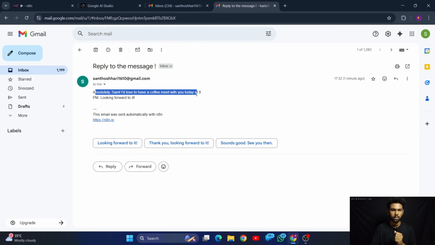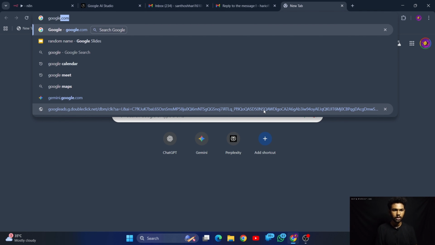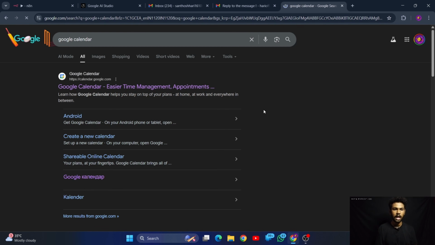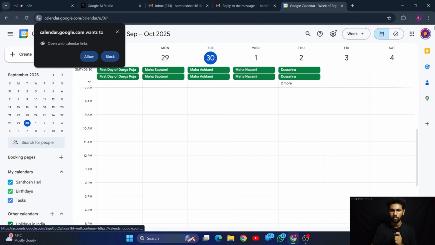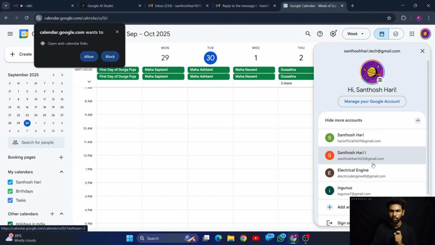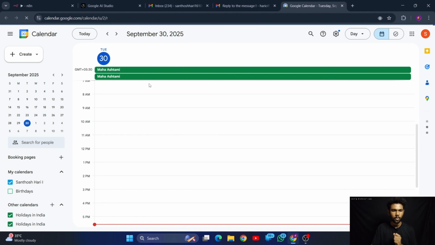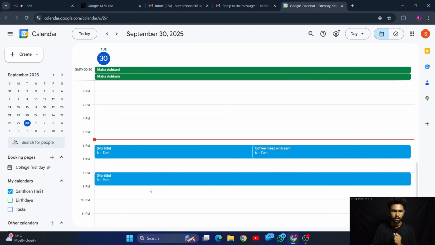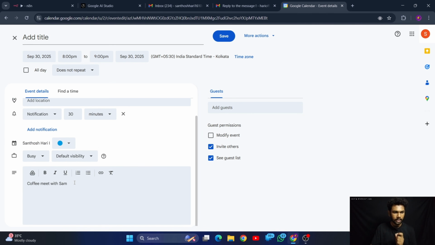Absolutely, Sam, I would love to have a coffee meet with you today at 8 p.m. Looking forward to it. Now let me open the Google Calendar here to actually see whether it has created the event or not. Let me go to that particular account which we have bound with the N8N Google Calendar node. Well, this is the calendar. The 8 p.m. event has been created with no title. Let me see the description. Coffee meet with Sam. Well, that's awesome, right?